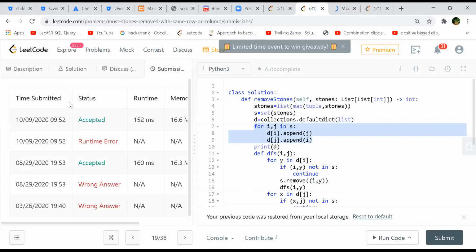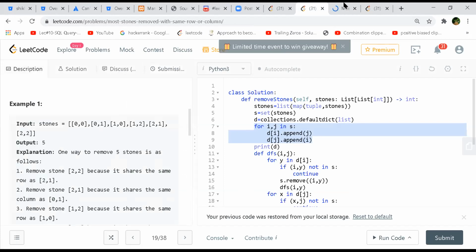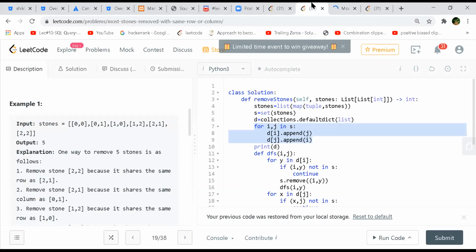So did someone else try a different way? The way I was doing it, I was trying to map with the number, whatever we have in the stones array, right? So I was taking those indexes. Whenever 0, 0 is there, that will be my 0th index, so that will be the 0th position. Then I was trying to map them, maybe using union find there. DFS and union find are both going to give the same solution, right? Yeah.